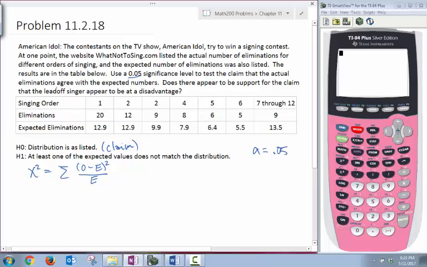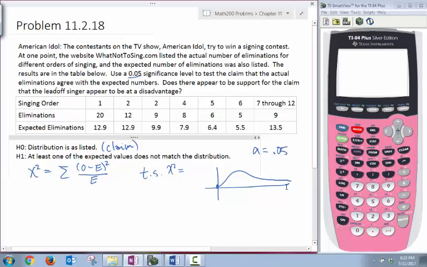Our expected frequencies are given here, so we don't have to do any computations for that. Let's find our test statistic, then find our critical value and see where our test statistic fits. We'll draw a chi-square distribution and find these values.